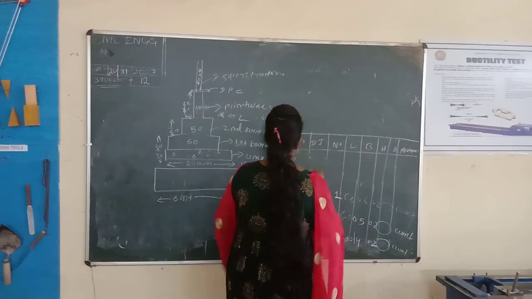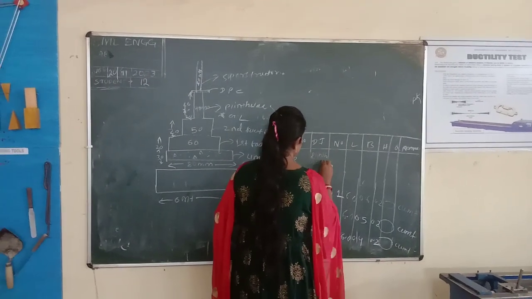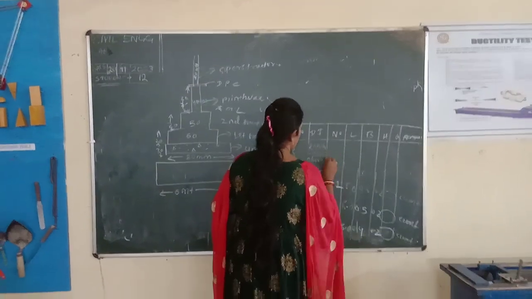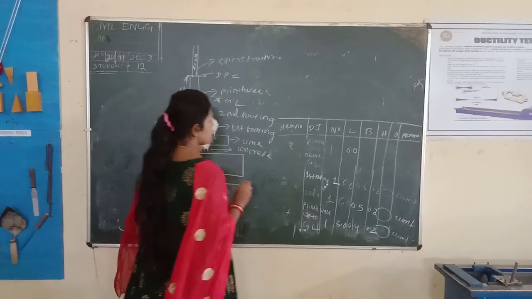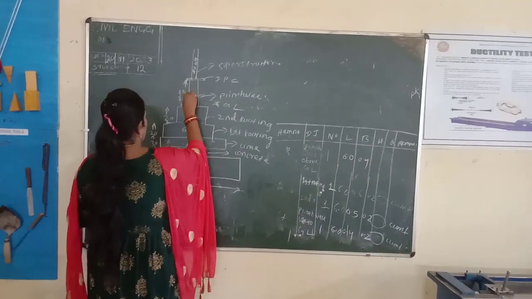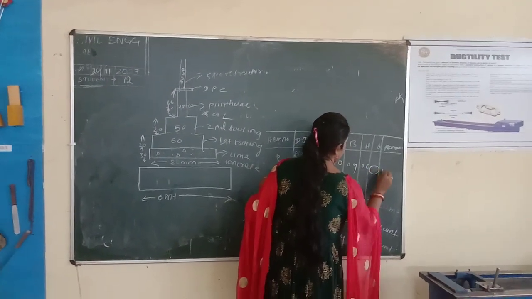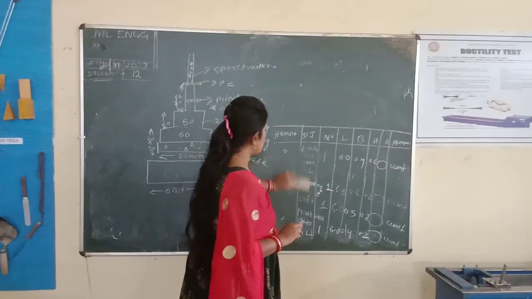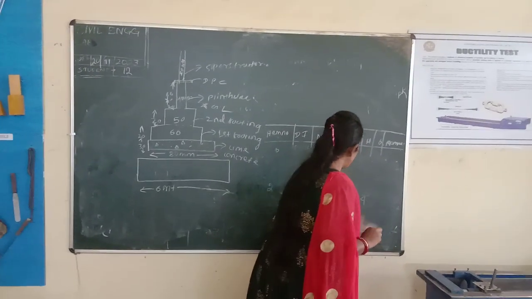Next, plinth wall above ground level. Number is also 1. Length is 6 meter. What is the breadth? The breadth is also 0.4 meter. What is the height? The height above ground level is 60 mm, 0.6 meter. Then multiplying, this is cubic meter. Then totaling this is your brickwork in foundation.